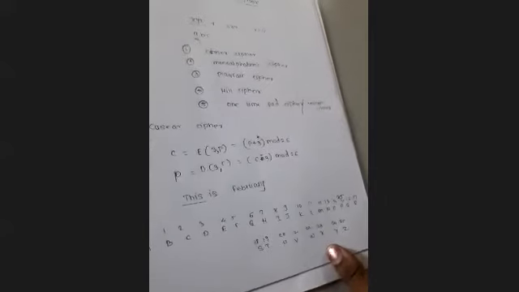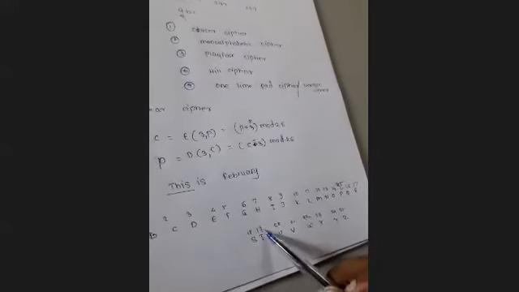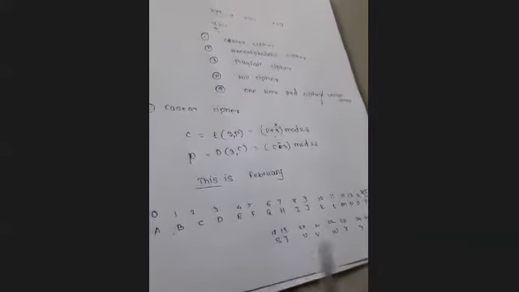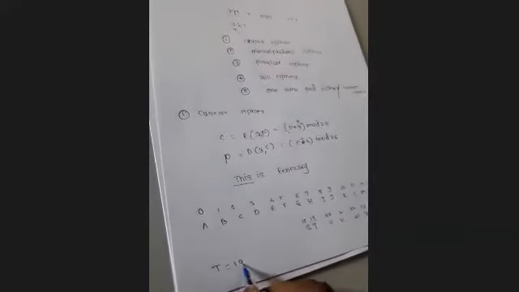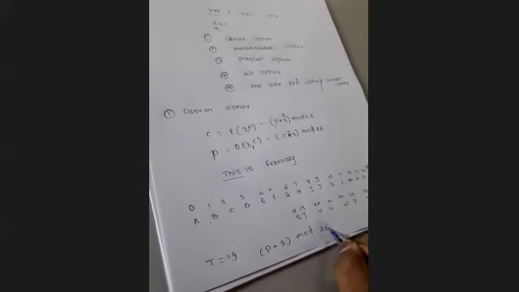Now we have to just take the plain text value. T refers to the value 19. We have taken 0 to 25; if we started from 1, 26 would come, but generally the values are represented starting from 0. So T is representing the value 19, and our formula is P plus 3 mod 26.